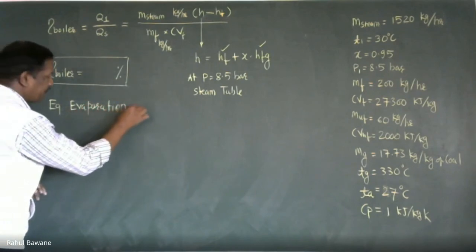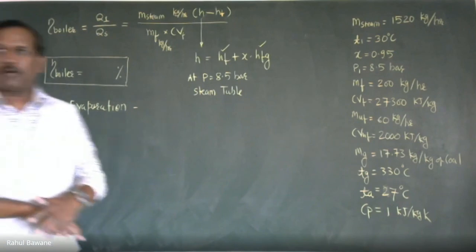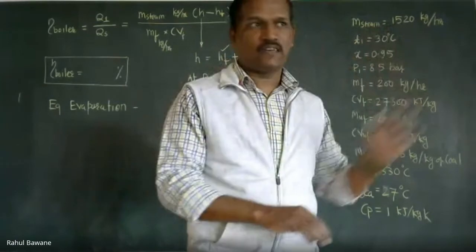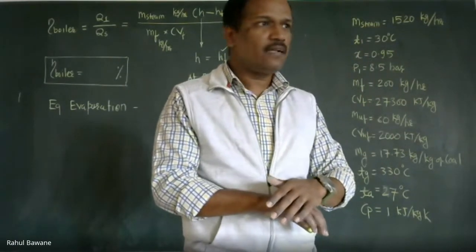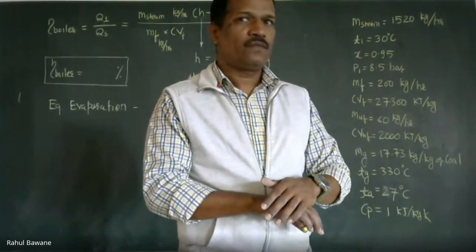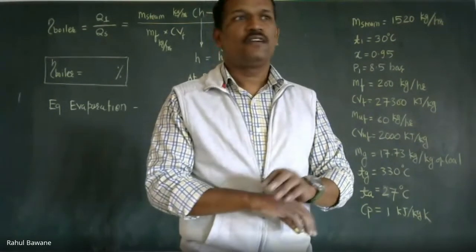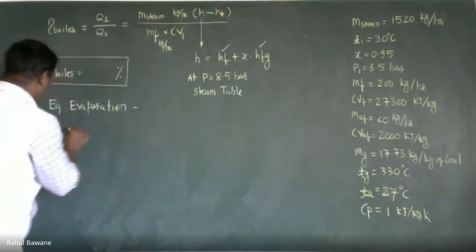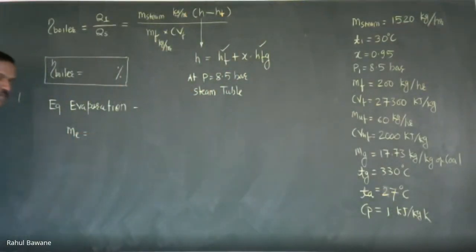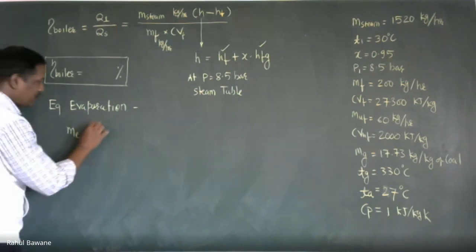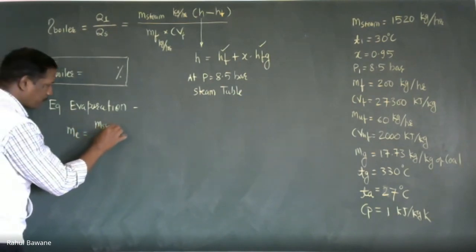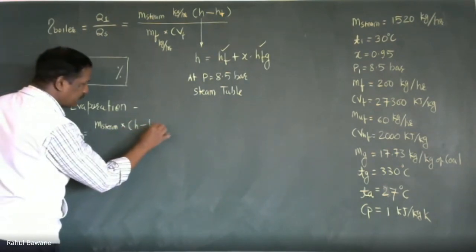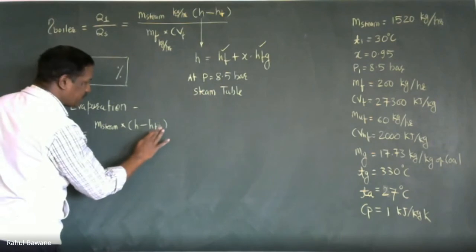Now equivalent evaporation is nothing but the total amount of heat in actual boiler condition for generating steam, divided by the total amount of heat required for steam generation at 1 atmospheric pressure condition. So the equivalent ratio is mass of steam multiplied by H minus HF.